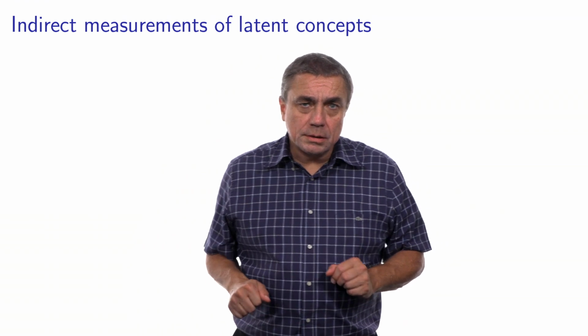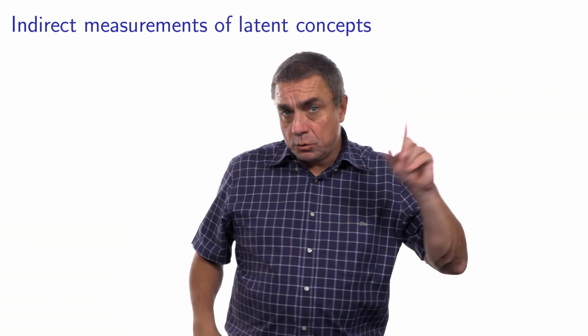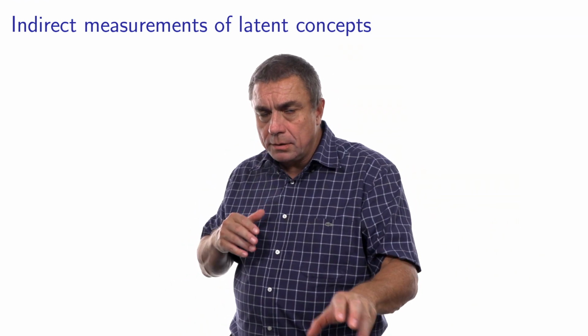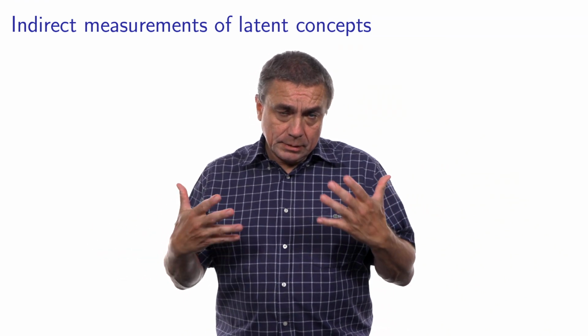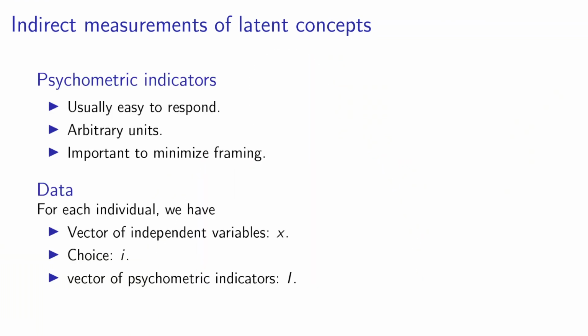So, as you can see in this example, when we design these questions, we try to minimize the impact of the framing problem that was discussed in the previous video, by mixing the way the statements are written, sometimes in one direction, sometimes in the other direction. So again, this is designed to decrease the impact of framing. These psychometric indicators are obtained from questionnaires which are usually easy to respond to, which allows the analyst to include several statements, many statements actually. The units are completely arbitrary, from 1 to 5, or sometimes from -2 to 2, or sometimes it's purely labeled, strongly agree, agree, and so on.